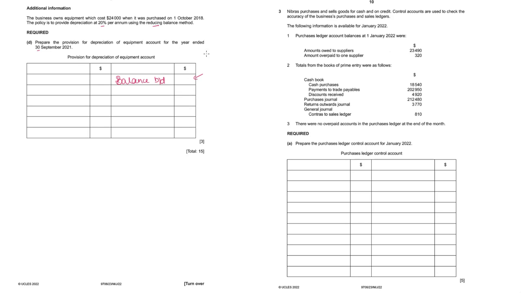Now this will be 2 years depreciation using reducing balance. So first year 24,000 into 20%, 4,800. Then for next year 19,200 into 20%, which is 3840, so 8640. And then for the third year, income statement on the credit side, 24,000 minus 8640, so 15,360 into 20%. So we have 3072.